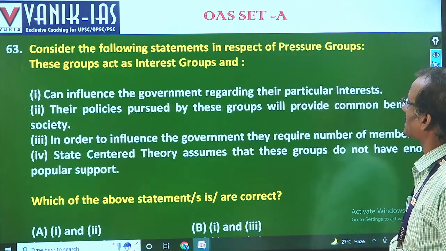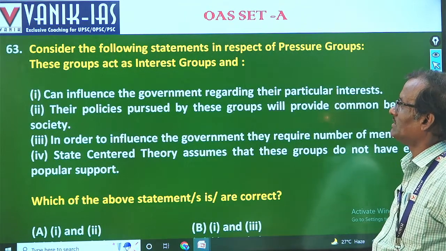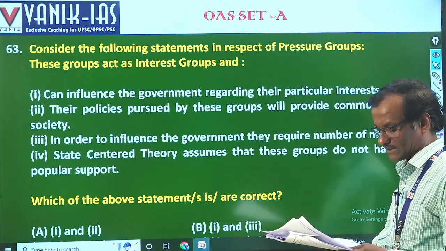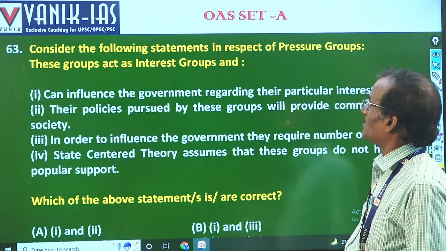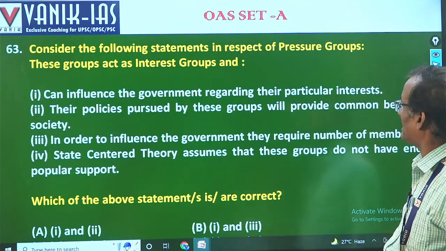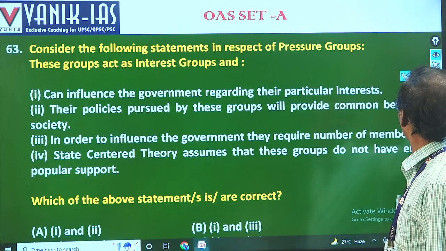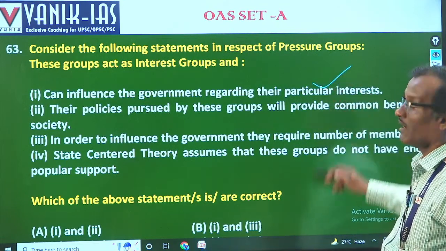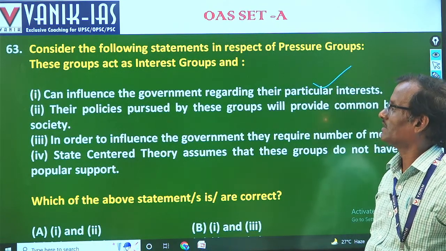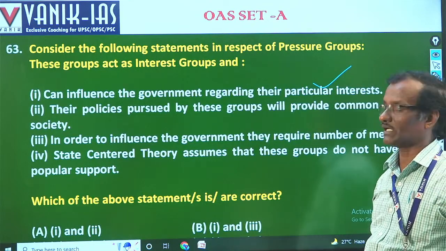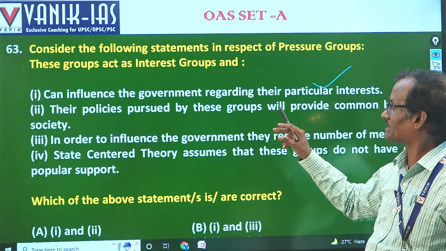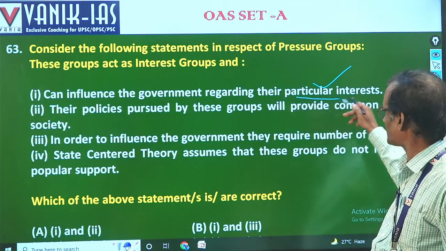Consider the following statements in respect of pressure groups. These are groups that can influence the government regarding their particular interest. Interest groups, trade unions, other organizations and caste-based associations influence the government regarding their particular interest.